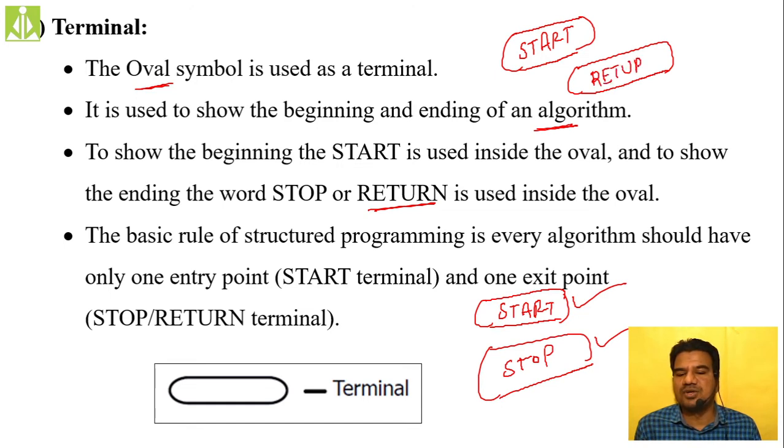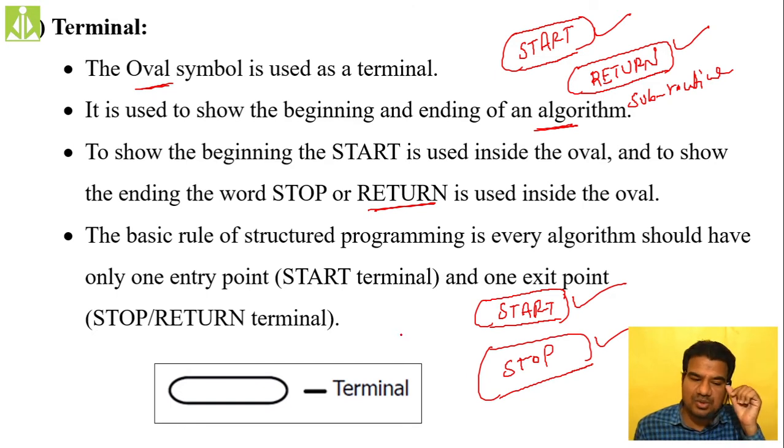That thing I'm writing over here, return. So it is going to have a start point as well as a return point, for a subroutine, subprogram or subfunction. If it is an algorithm, we are going to have start and stop symbols. The basic rule of structured programming is that every algorithm should have only one entry point and only one exit point. And these terminals are used to represent that start point as well as the end point.